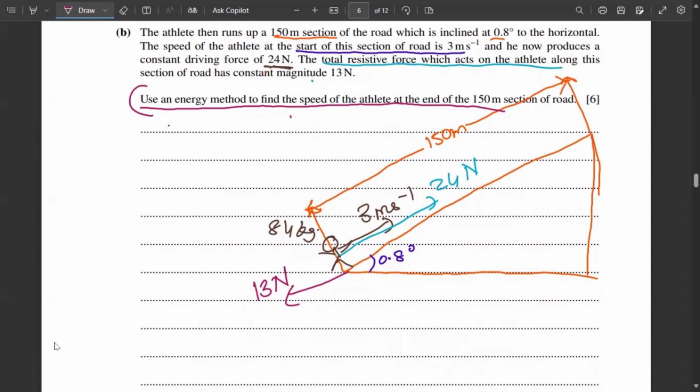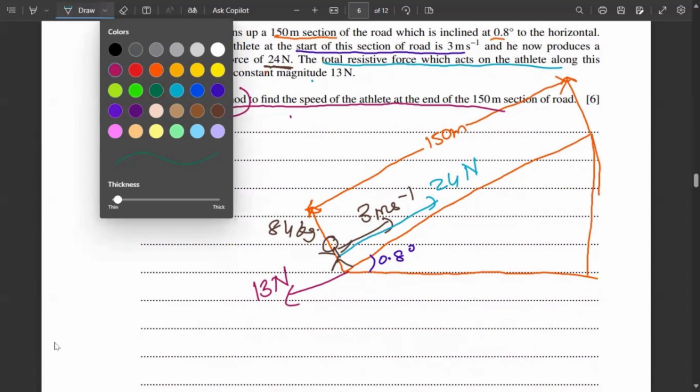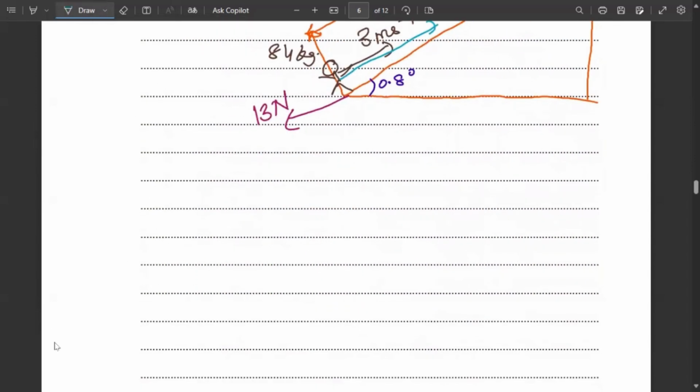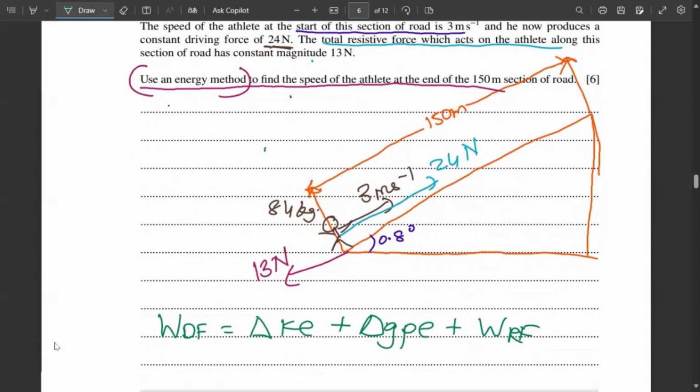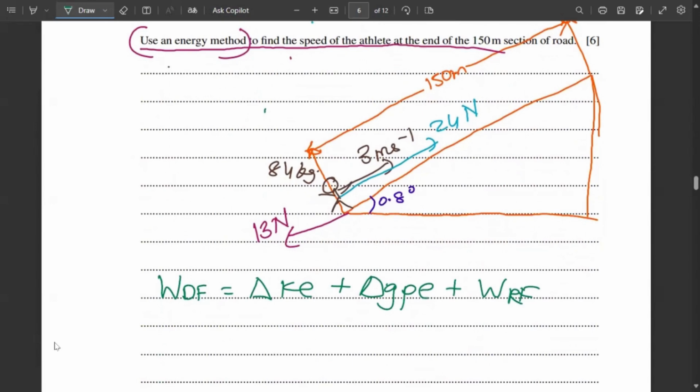Because they have given us a hint to use the energy method. And there is only one energy method in the entire physics, entire mechanics syllabus. That is work done by driving force is equal to delta KE plus delta GPE plus work done against resistance force. That's it. That's what you need to know. And what do I mean by this? How do we do this? How do we solve? I'll explain you everything. No need to worry. And after this, when you try to solve a few questions like this, it will be very easy for you. But you need to understand this very clearly.